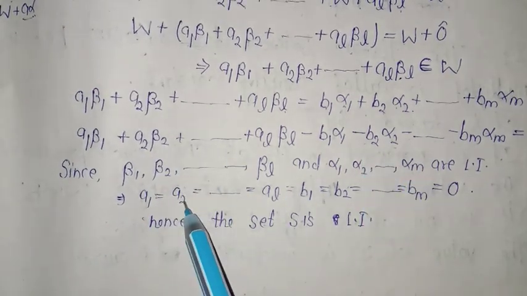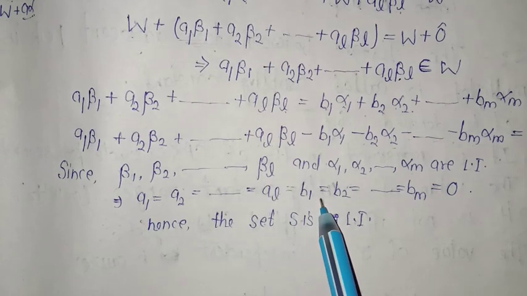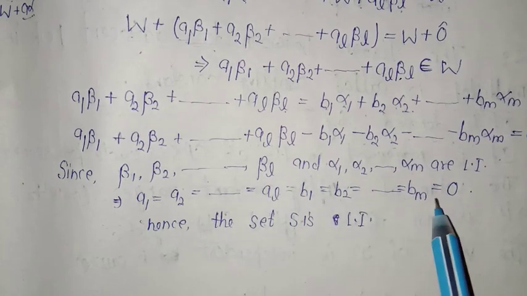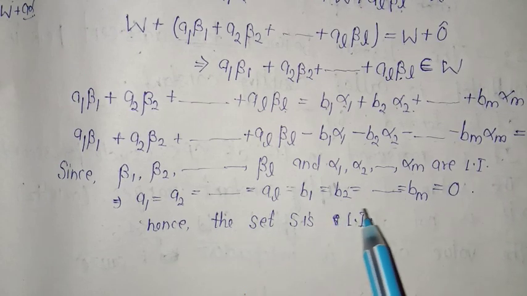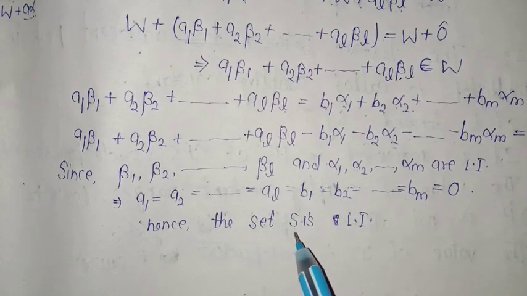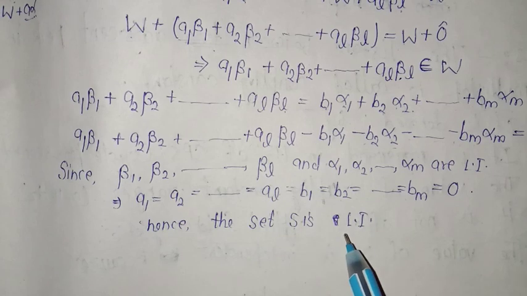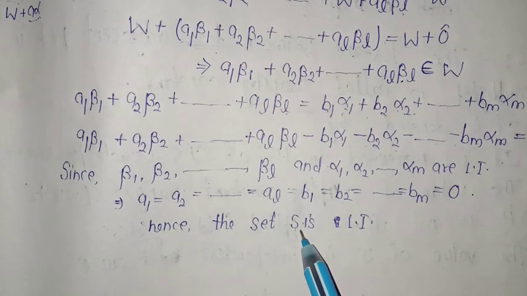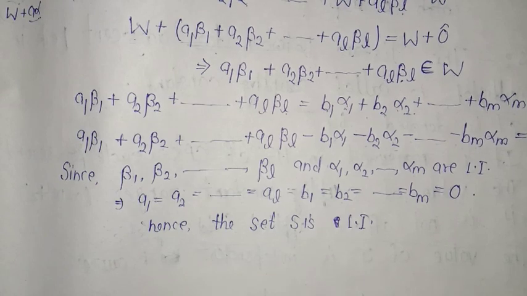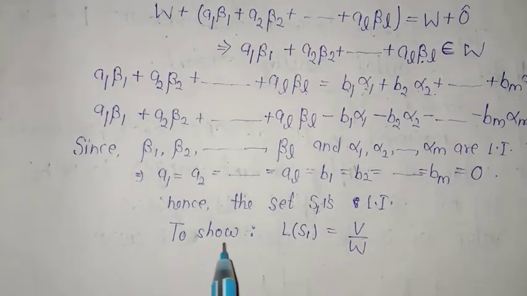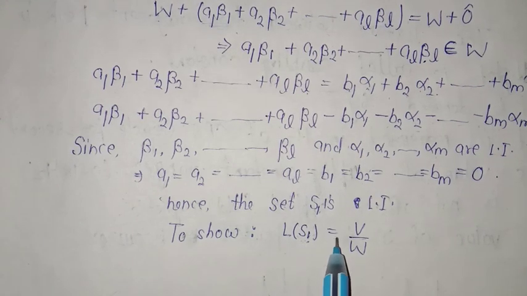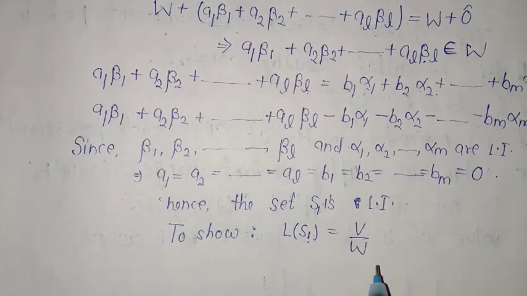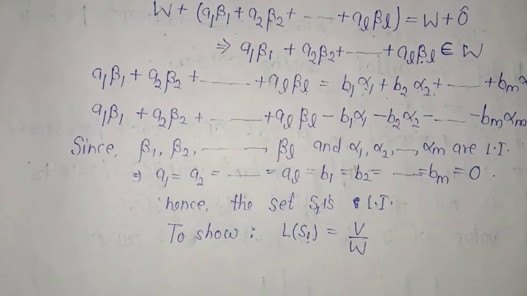So a1 equal to a2 equal to a_l equal to b1 equal to b2 and so on equal to b_m, all of them will be 0. This proves that all the scalars are 0. So the set S1 is linearly independent. Now we have to show that the set S1 can generate the whole space V by W. That is, to show L of S1, the linear span of S1, is equal to V by W. That is, the elements of S1 can generate the whole space V by W.